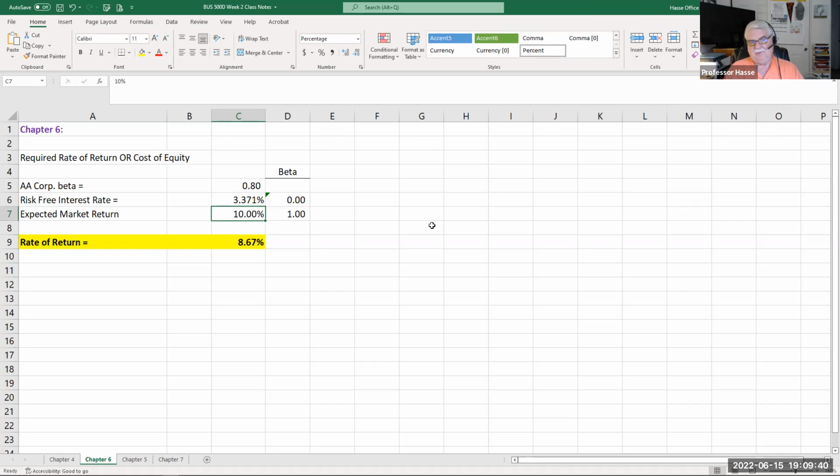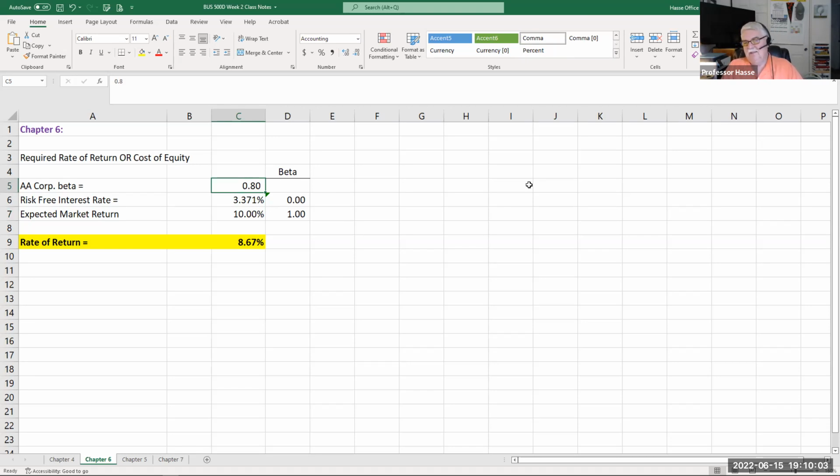Well, let's say I have a company called AA Corporation. And AA Corporation, like any corporation, calculates their beta over 4 years, a rolling average over 4 years or 16 quarters. And that beta for this company is 0.80.